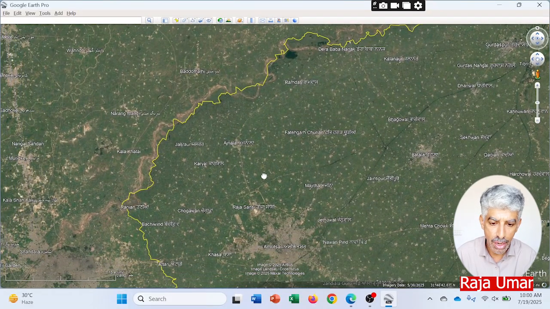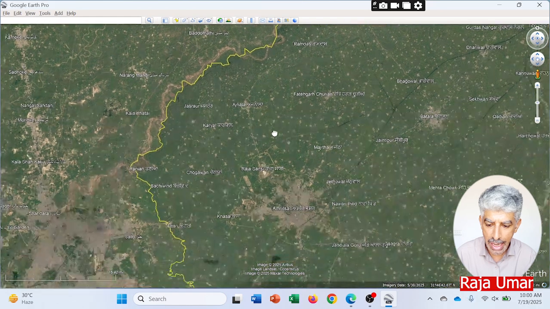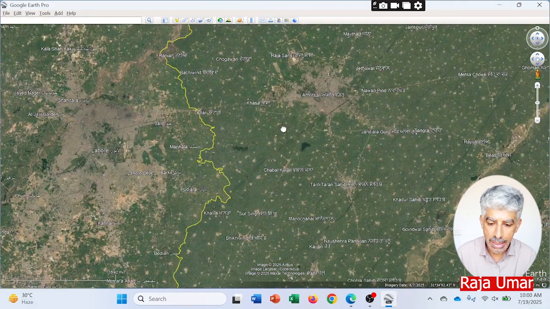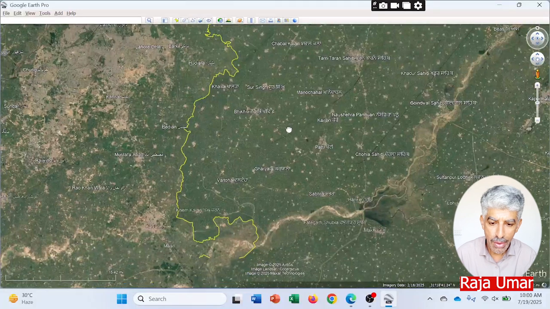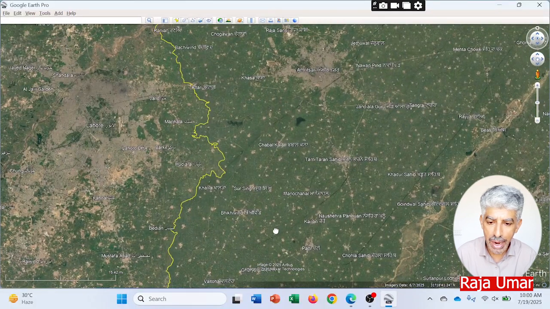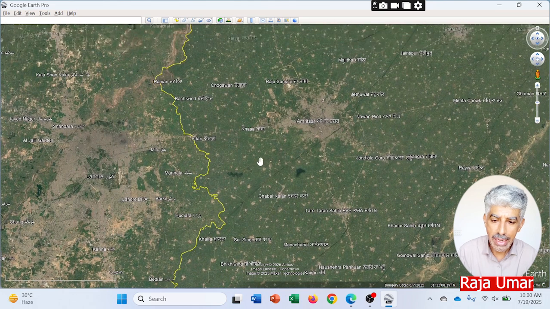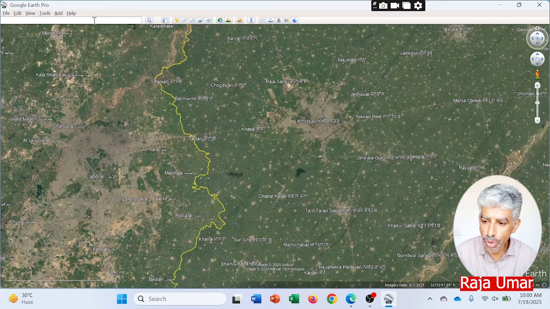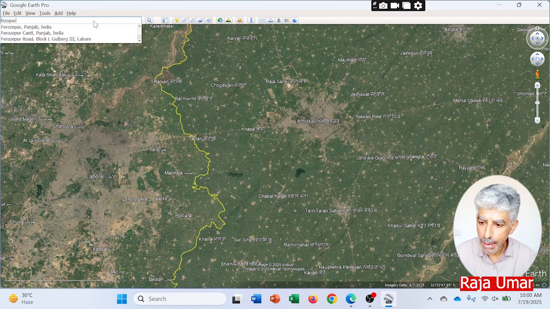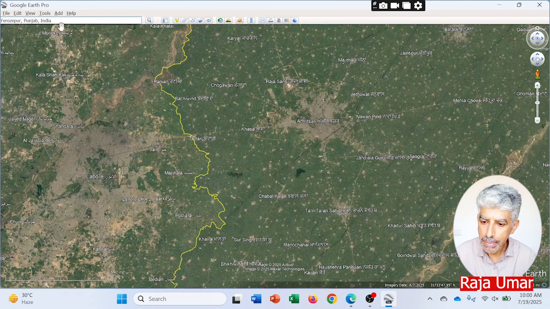towards south of the same region, we see another very important town, that is Ferozpur. Ferozpur was given to India. Let me find out where it is, and I can search over here. Ferozpur, Indian Punjab.